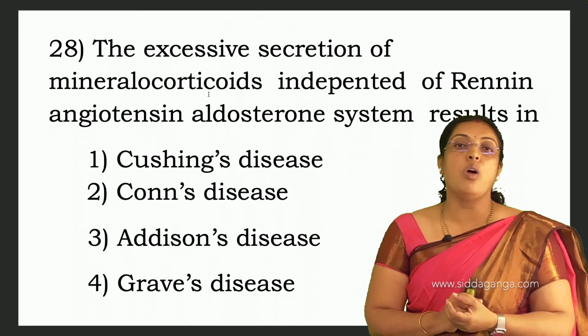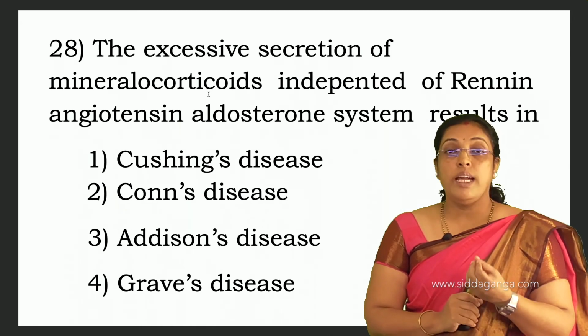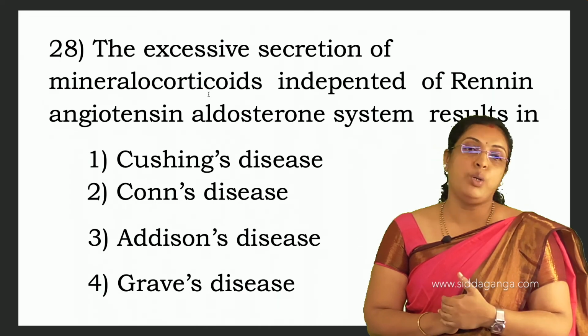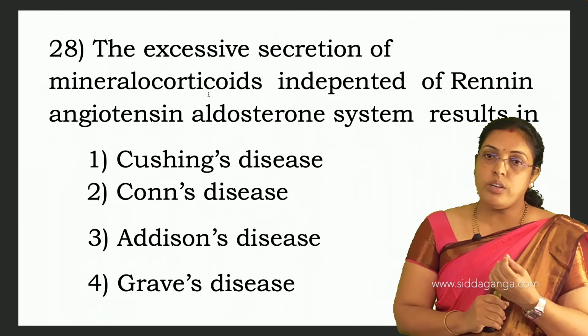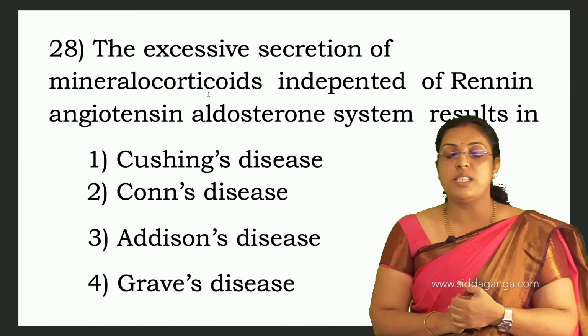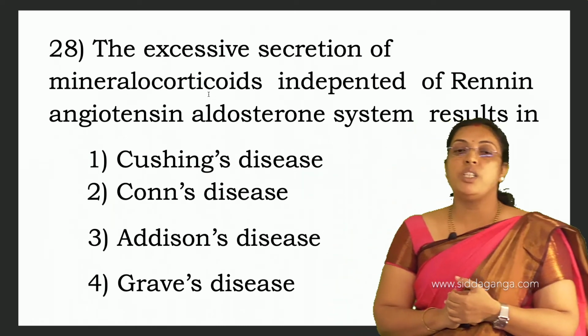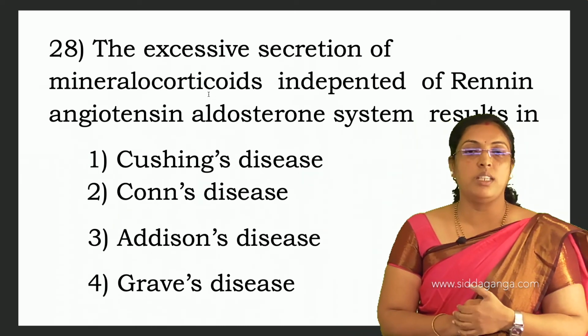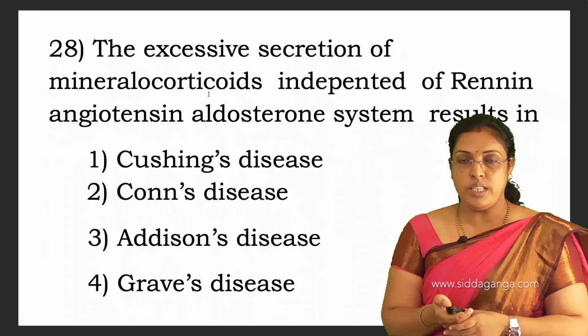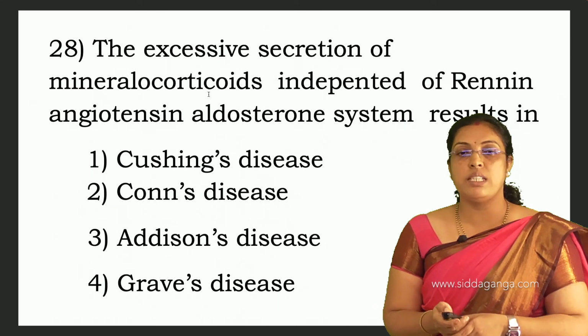When the mineralocorticoid is secreted independently, what will it result in? It results in a disease called Cushing's disease. For 28, first is the answer.